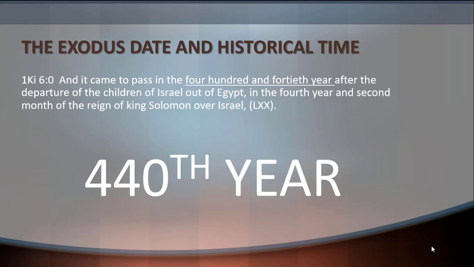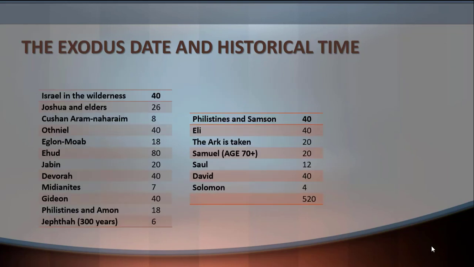So I recommend that you study the Hebrew text, because that's the cleanest text in the world. When we go through the Judges, from the Exodus, the 40 years in the wilderness, from Joshua unto Solomon, we know that there are more than 480 years. So there are probably about 520 or more years, and this contradicts the 480 years in 1 Kings.